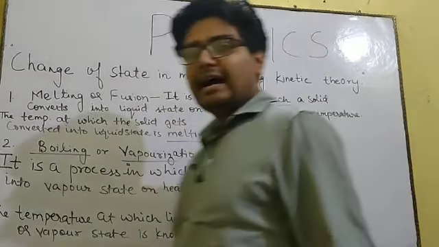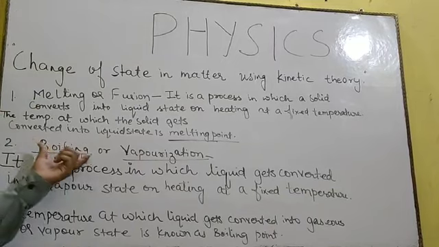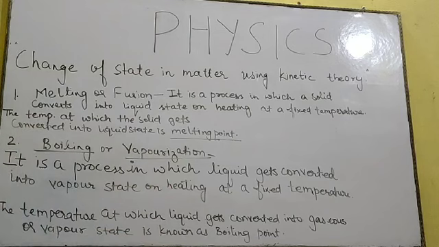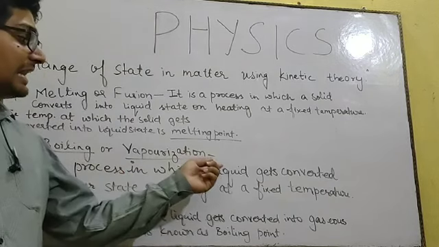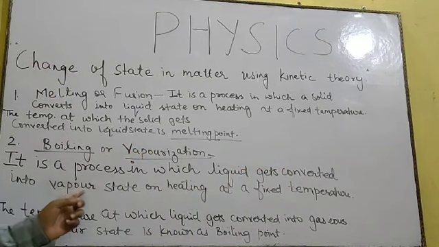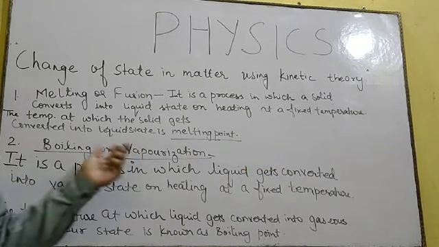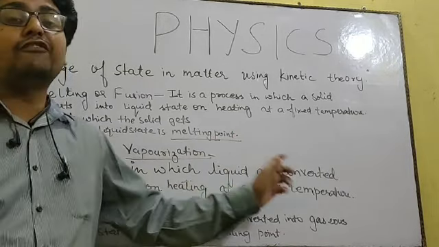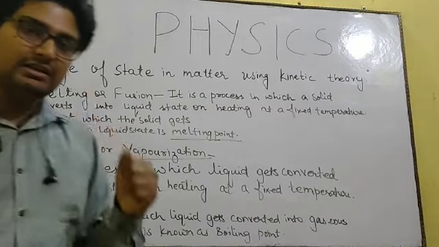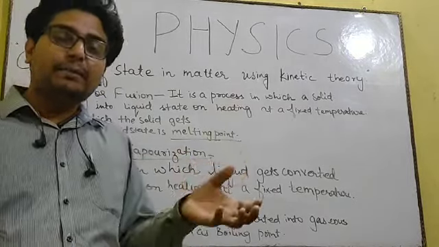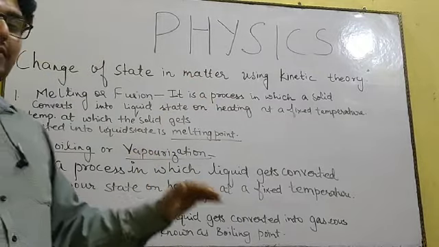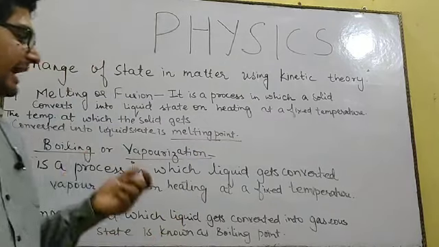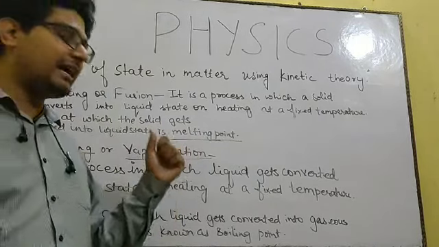Now, after melting, next is boiling, or vaporization. Boiling is also termed as vaporization. So what is boiling? It is a process in which liquid gets converted into vapor state. It is a process in which liquids get converted into their vapor state on heating at a fixed temperature. So whenever you heat a liquid, after heating for some time, it will keep on gaining temperature, and afterwards it will get converted into its vapor state. So when liquid gets converted into vapor state, that will be termed as boiling or vaporization.